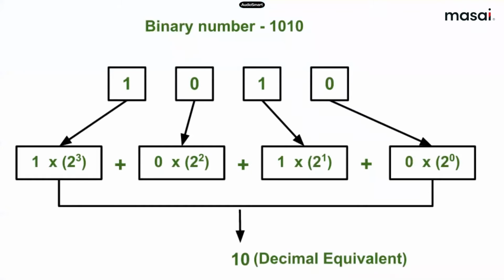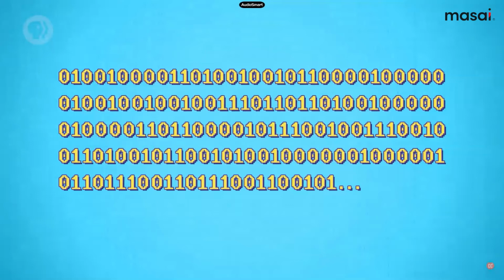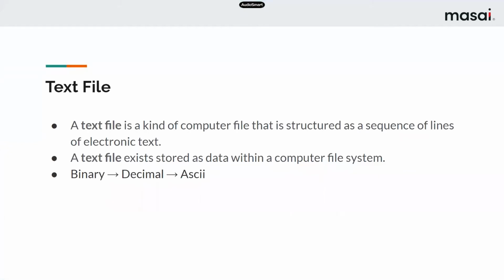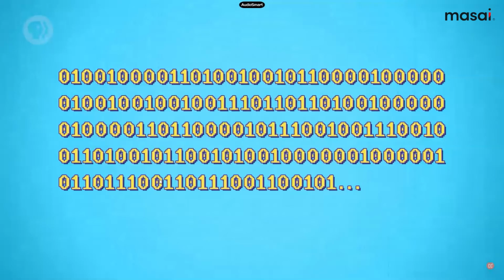Okay, so this is a conversion. You can see that this is a binary number, 1010. I'm converting this binary into decimal. First, we will convert this binary into decimal, and then we'll convert it into text. We cannot directly convert binary into text. We should go to the decimal format first.